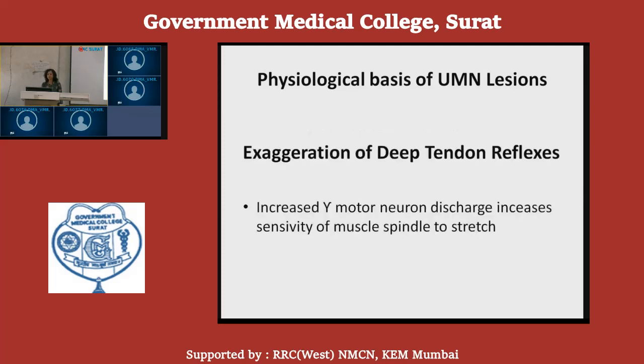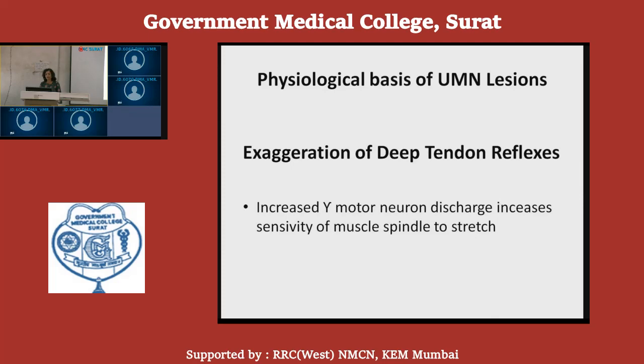Now, in case of upper motor neuron lesion, the deep tendon reflexes become exaggerated. Why do these deep tendon reflexes become exaggerated? Because of increased gamma motor neuron discharge, which increases the sensitivity of the muscle spindle to stretch. These upper motor neurons or the descending tracts also synapse with the gamma motor neurons and control their discharge.